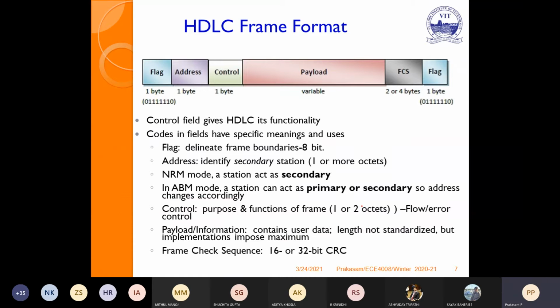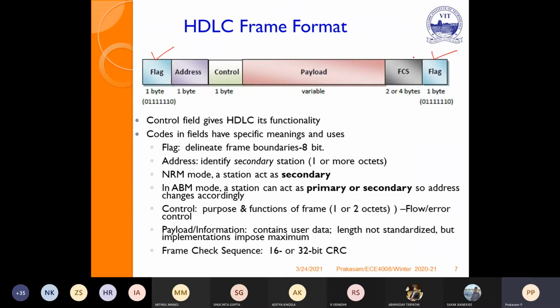So next we will talk about the HDLC frame format, how the HDLC frame will be. The first field, the MSB side, is nothing but the flag. If you see here, the flag is added at the first and the last. That means it is used to represent the boundary.